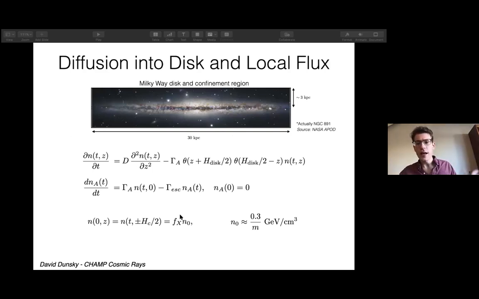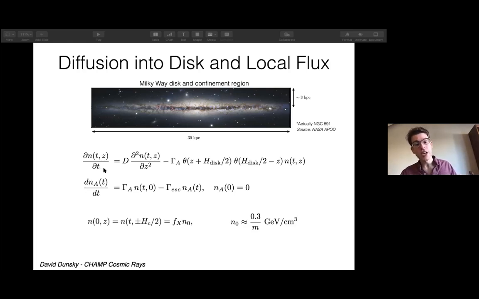So for instance, we look at a model of the Milky Way where we have effectively a diffusion region, which we actually know goes from the disk all the way up to roughly 3 kiloparsecs above and below the disk, where this diffusion can occur. So this is observed. We observe this hot gas that we know is causing this scattering and diffusion to take place.